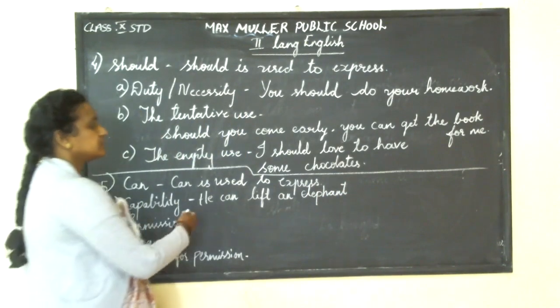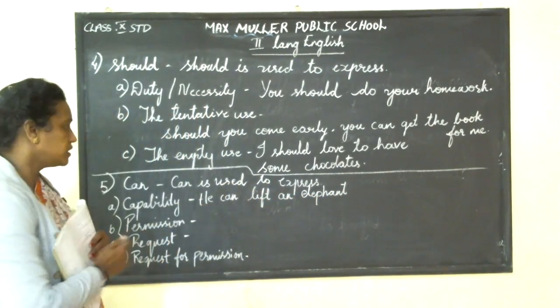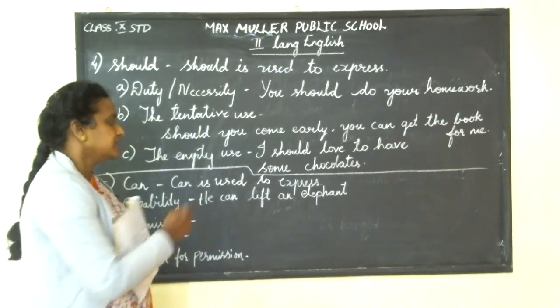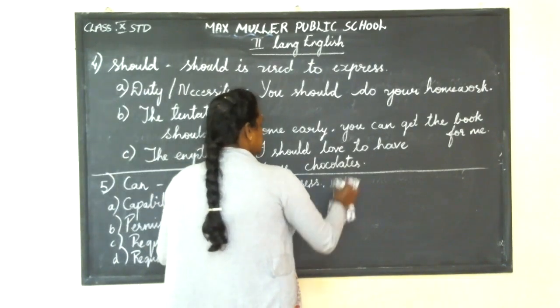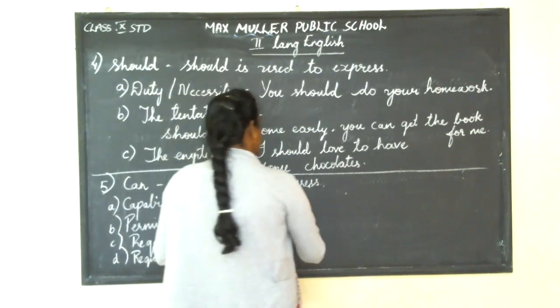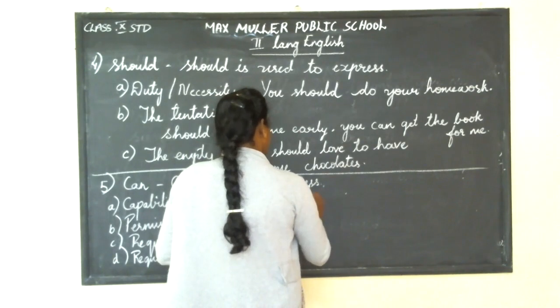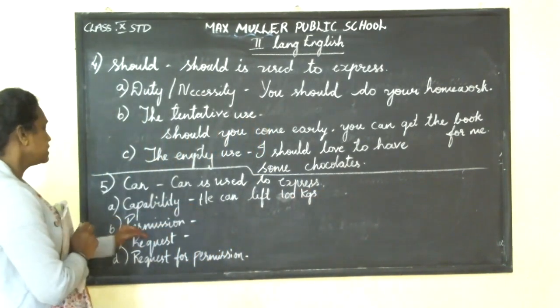Whether it is happening or not, we don't know. But we are talking about his capacity. Okay? He can lift 100 kgs. That we are talking about his capacity.